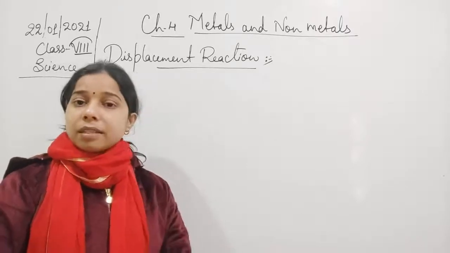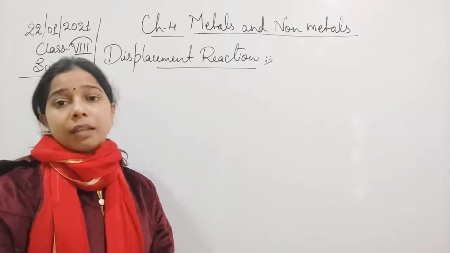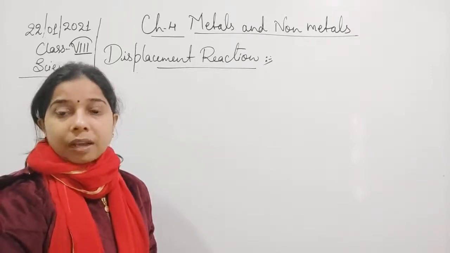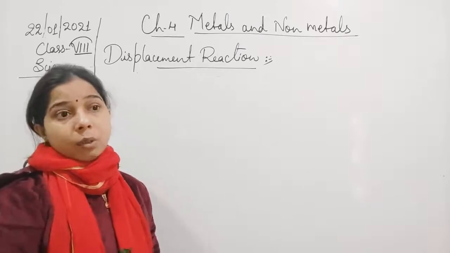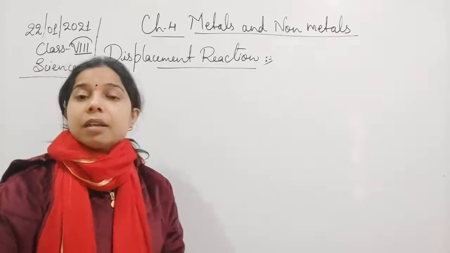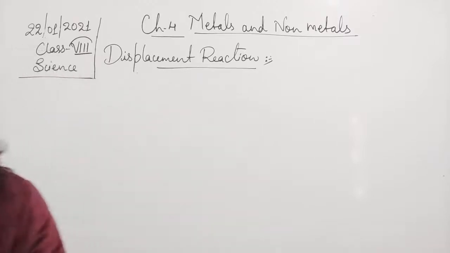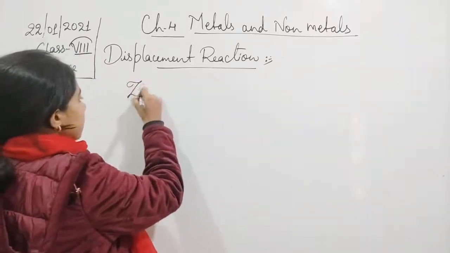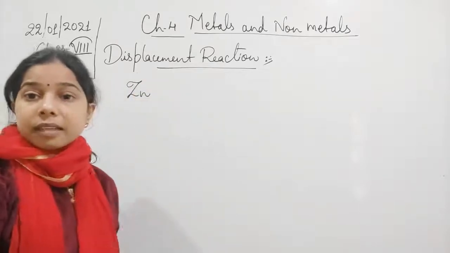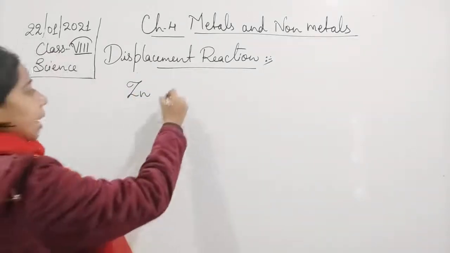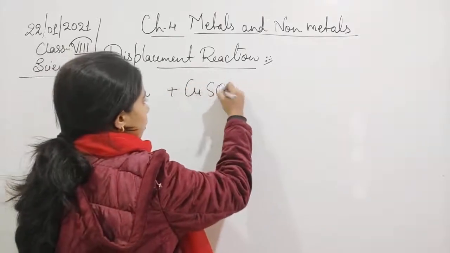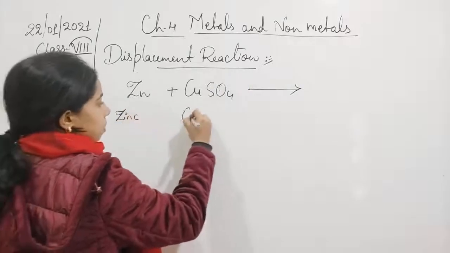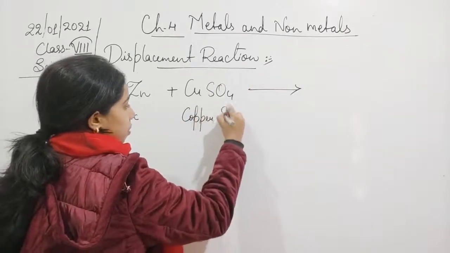So the reactivity series is helpful in determining which is more reactive, which is going to react easily, and which is able to displace the other less reactive metal. Now let us see some examples. Zn is there. Zn is what? Zinc. So when this zinc reacts with copper sulfate. This is zinc. This is copper sulfate.